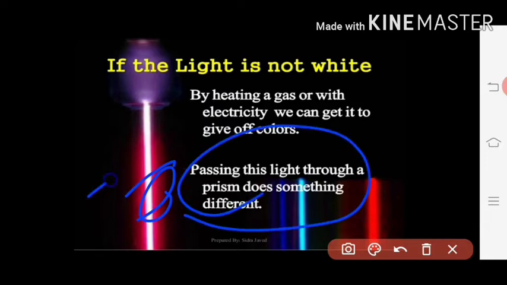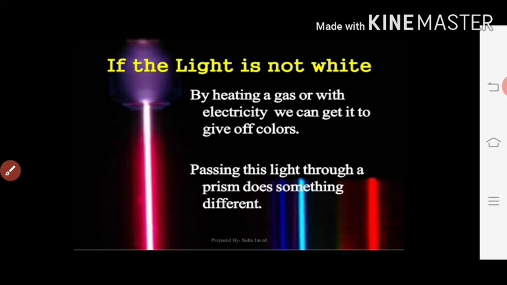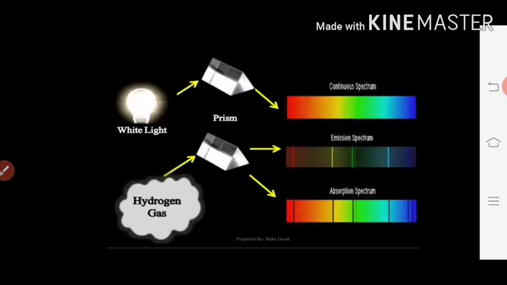So here we are taking the hydrogen gas. When the hydrogen is heated, then we will get the colors. How many colors we are getting, that we are going to study here. Here we can see that there are mainly two types of spectrums.